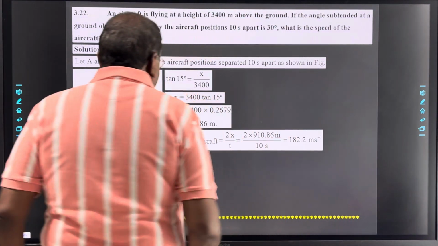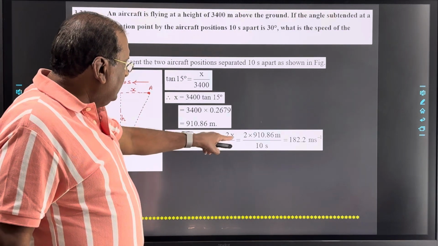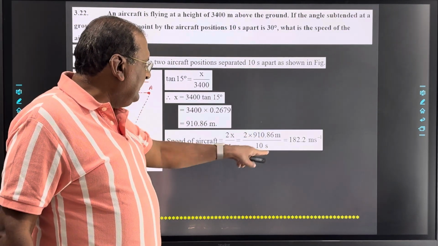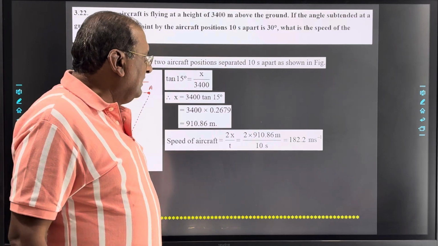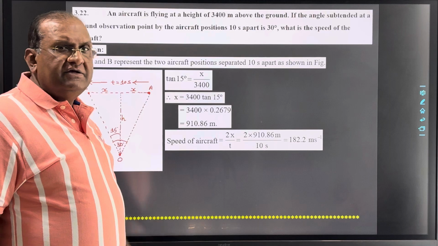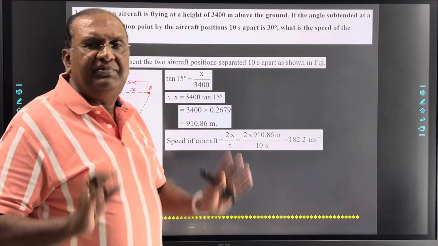Now the total distance covered in 10 seconds, that is 2x. So speed of the aircraft, that is 2x by t. So 2 into 910.86 by 10. So that comes to 182.2 meter per second. So now chapter 3 is completed. Clear?